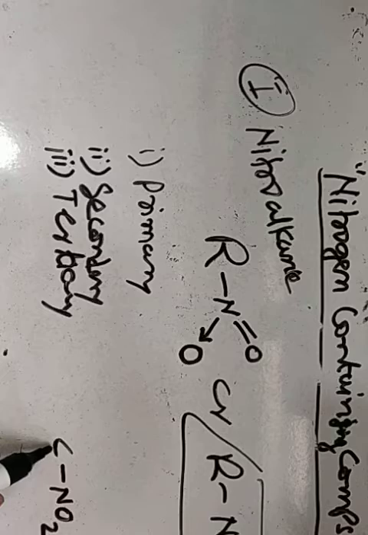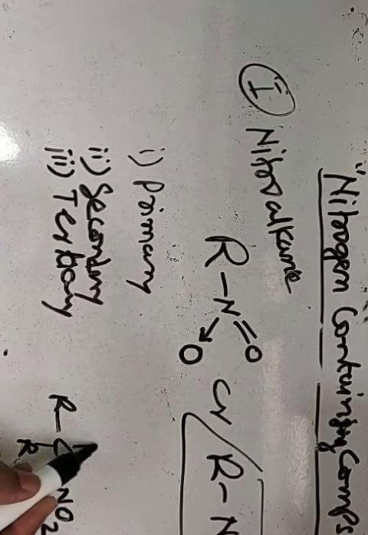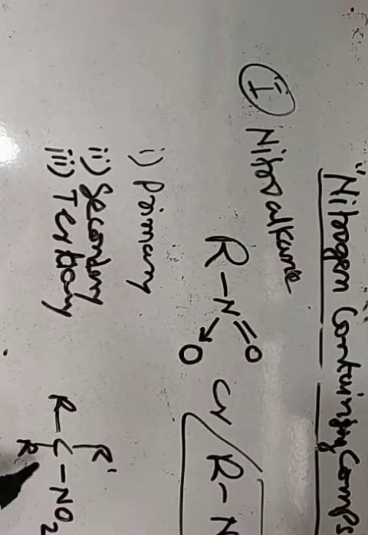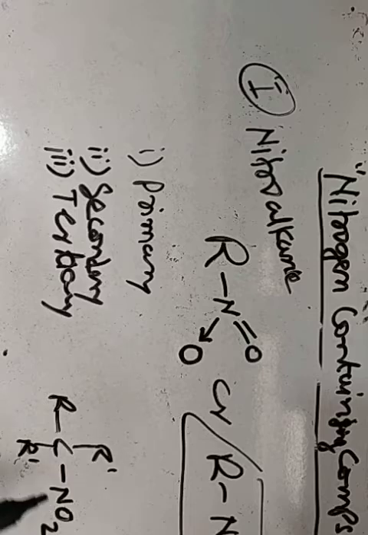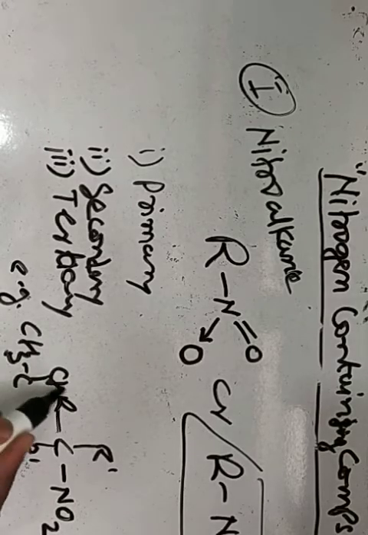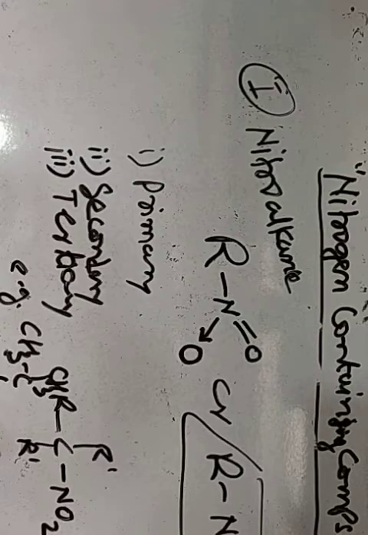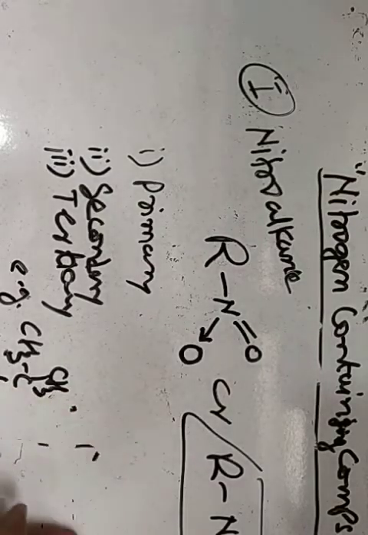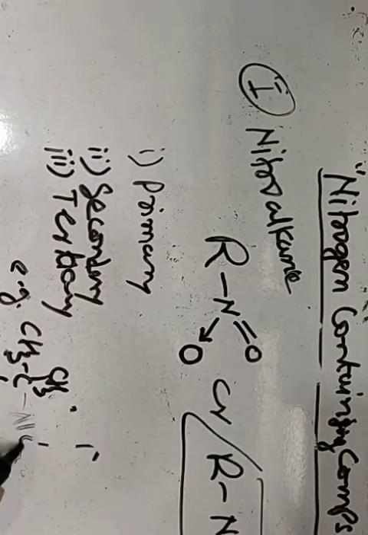If this central carbon is to become tertiary, then it must be attached to 3 same or different alkyl groups. So this is the representative formula of tertiary nitroalkane. An example of tertiary nitroalkane is CH3, CH3, CH3 on a carbon with NO2.